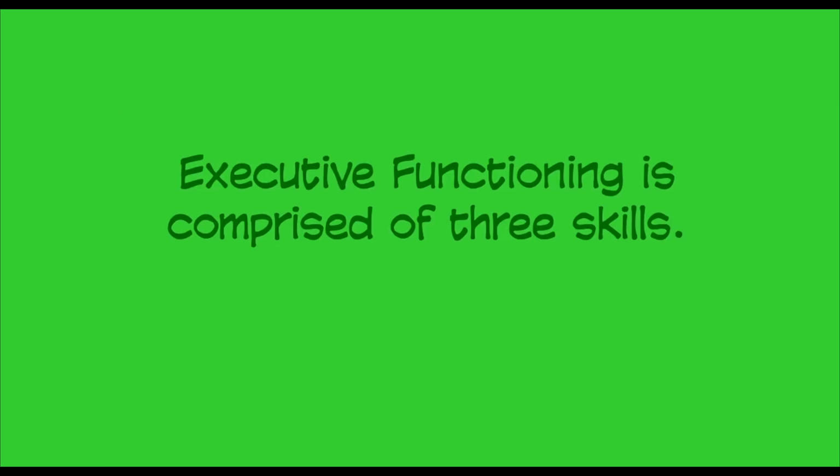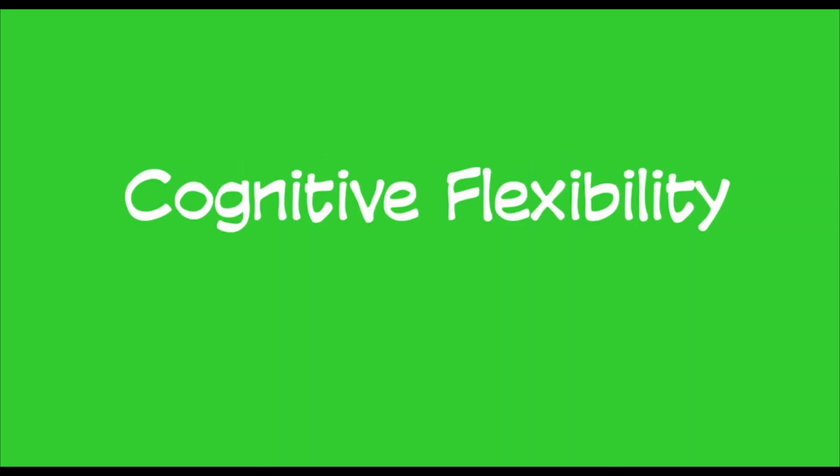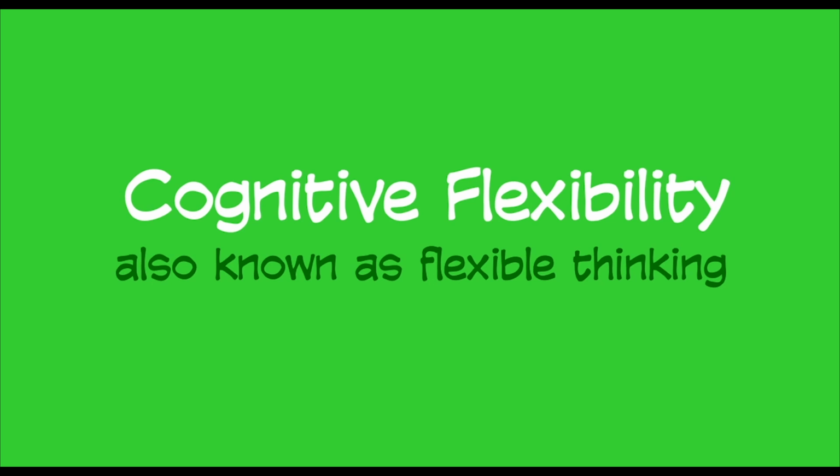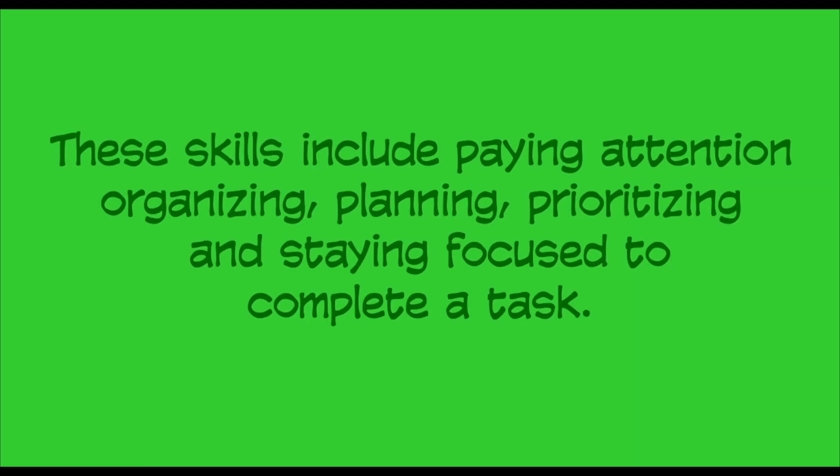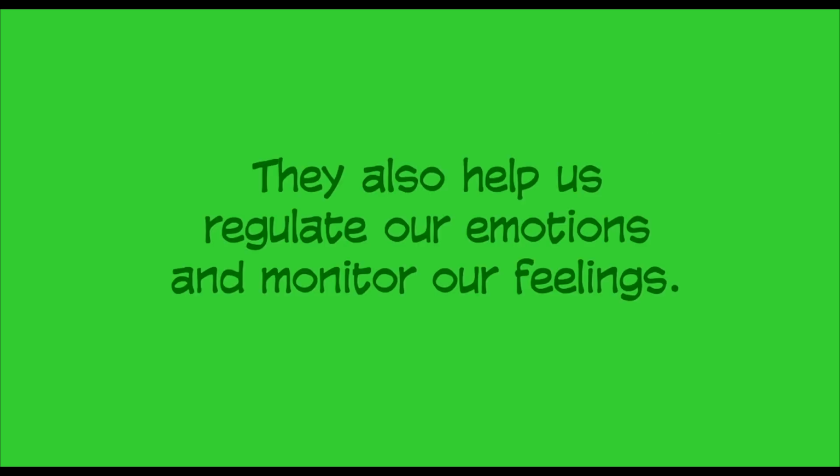Executive functioning is comprised of 3 skills: working memory, cognitive flexibility, also known as flexible thinking, and inhibitory control, or impulse control. These skills include paying attention, organizing, planning, prioritizing, and staying focused to complete a task. They also help us regulate our emotions and monitor our feelings.